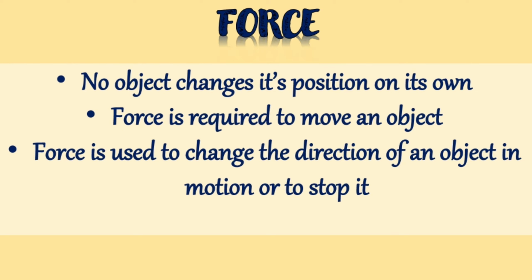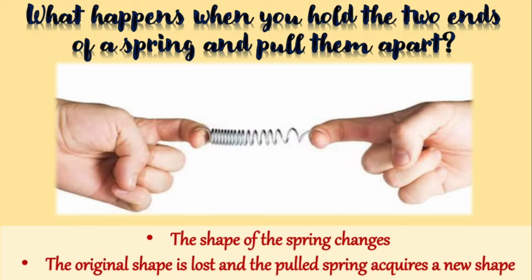No non-living object can move on its own and change its position. Force is applied onto the object to change its position. So when the object is in motion, it can be stopped by using force. The direction of moving an object can also be changed because of the force. So can you tell the answers of this question? What happens when you hold the two ends of a spring and pull them apart? What will happen? The shape of the spring changes. The original shape of the spring is lost and the pulled spring acquires a new shape.